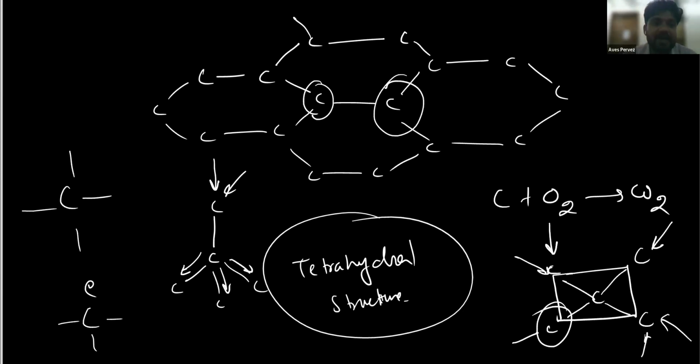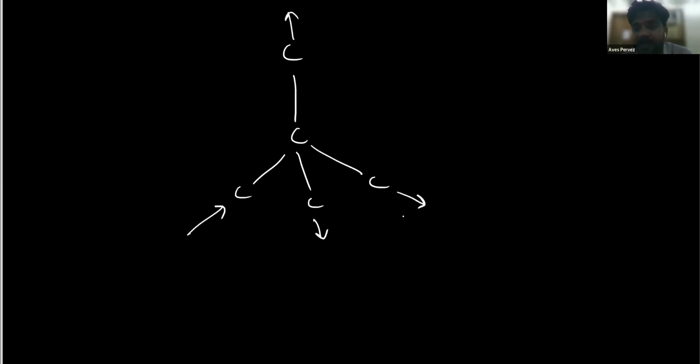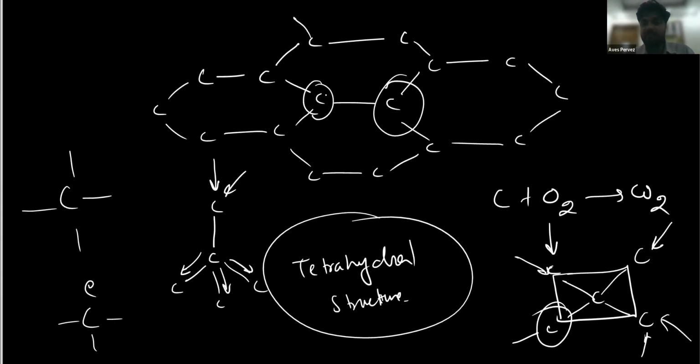But in the case of the tetrahedral structure, this is the specialty of the tetrahedral structure: when you apply the force on this one, the force will be equally distributed in all directions. In a tetrahedral structure the bond angle between all of them is the same. That's why the force distribution is the same. So it is the arrangement of carbon atoms that makes diamond the hardest naturally occurring substance known.